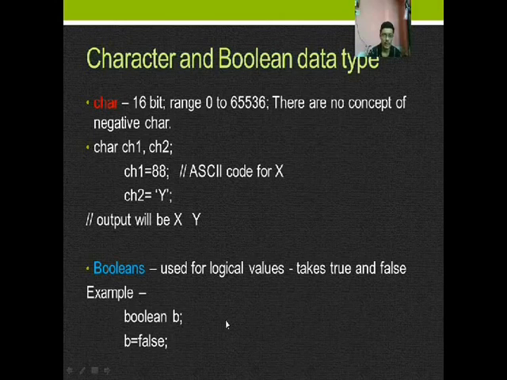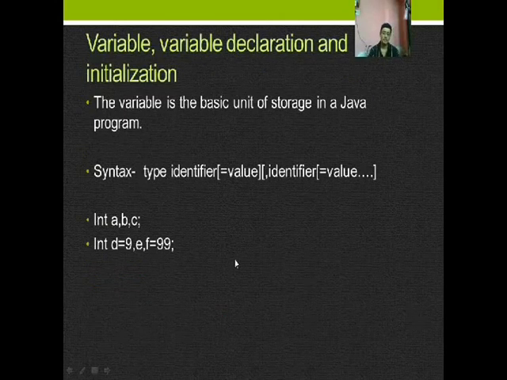Okay, now next, variable declaration and initialization. The variable is the basic unit of storage in a Java program. Now what is the syntax of declaring as well as assigning a variable? Here type means what kind of type it is, integer, etc. Then the identifier, that is a, b, c, etc. And this is the optional part. We may initialize directly here or we may initialize later on.